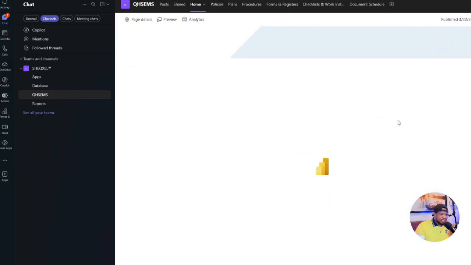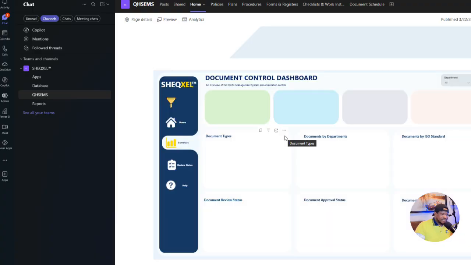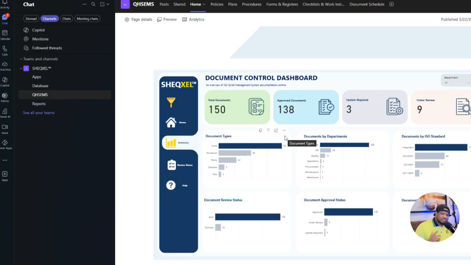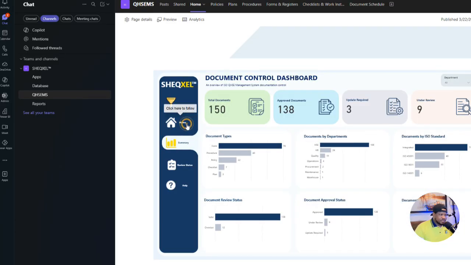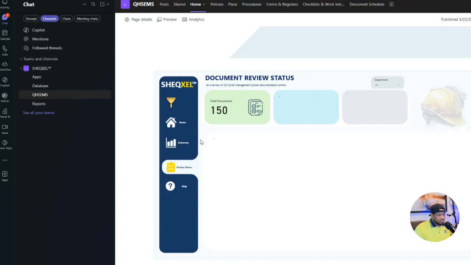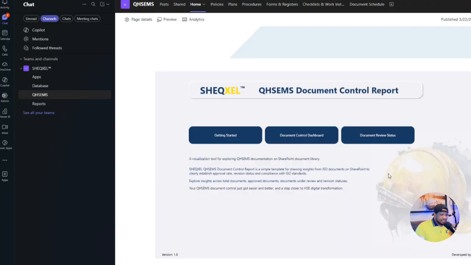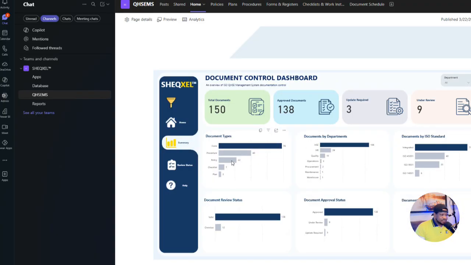You can see that the dashboard is right here. We can still engage with it. And the beauty is that Microsoft Teams is a mobile application. So every worker who is assigned to this channel can view the report right within their mobile, at the comfort of their office or their homes, or even on their computer. Your top management, your general manager or your managing director can engage and understand what's going on at a glance. They can tell that something is not going right, we need to review our document, something must be updated. Everything is here with all these automations.